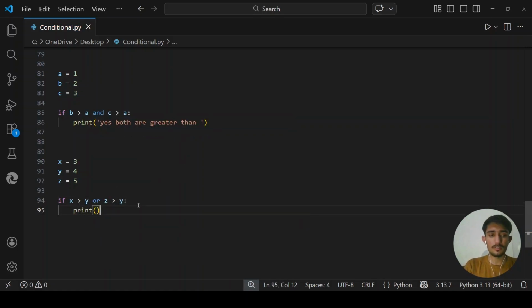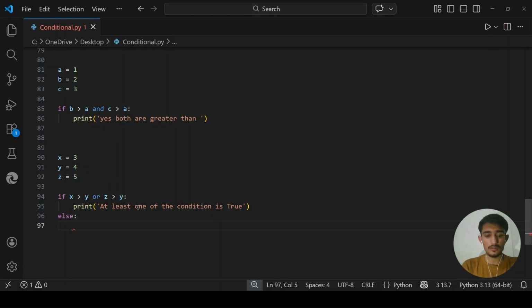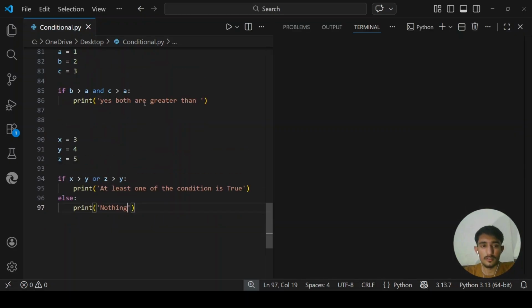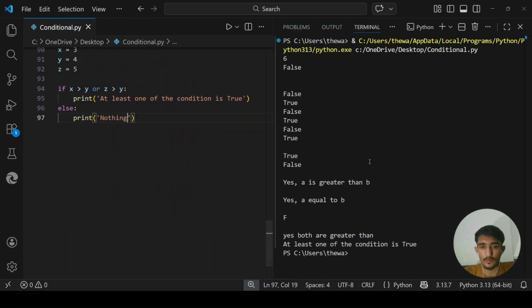Now we will print, at least one of the conditions is true. Else, if both are not correct, print nothing. So it says at least one of the conditions is true, because this one is false but this one is true.